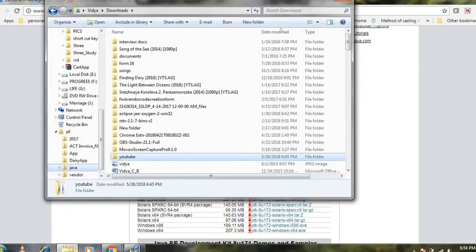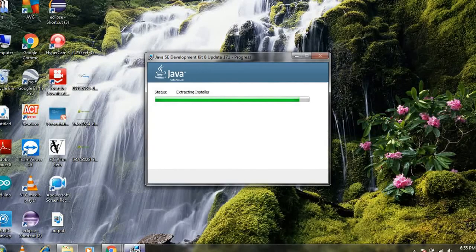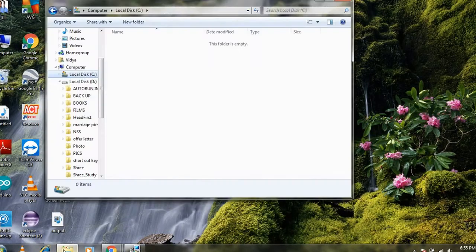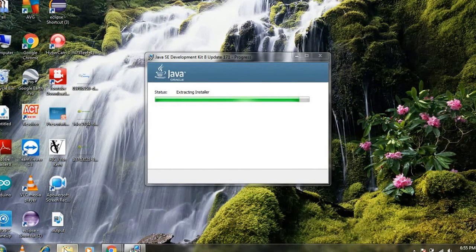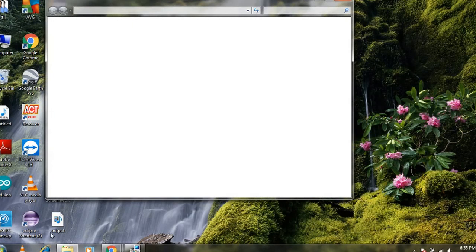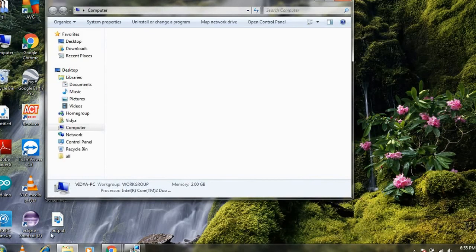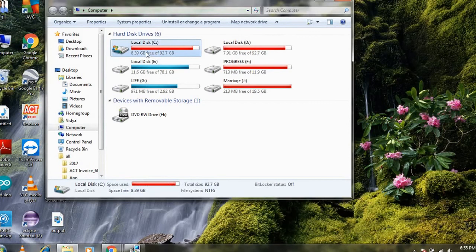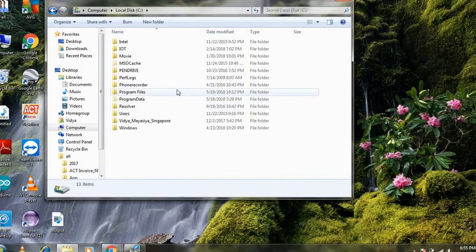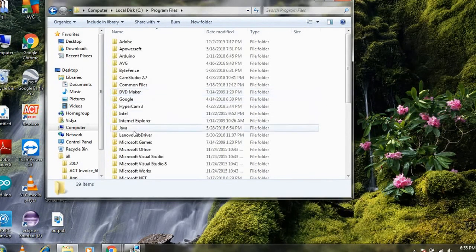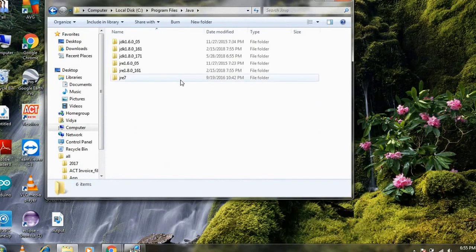You can go to the C drive, Program Files, Java.